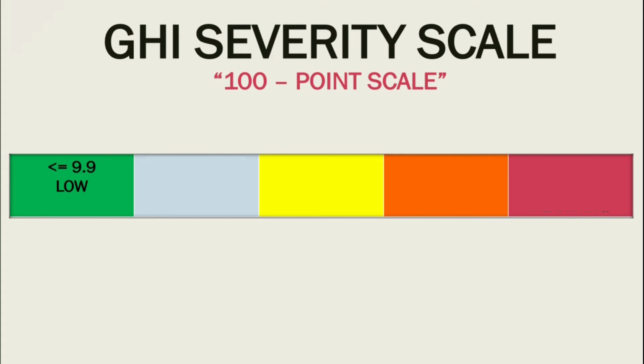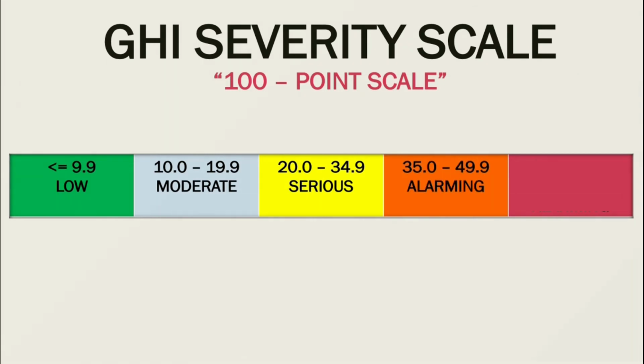The range of 10 to 19.9 denotes moderate level of hunger. Whereas 20 to 34.9 denotes serious levels of hunger. Something more than 35 or even 50 means the countries or regions are in high alarming zones. The countries which are coming in these zones have to take immediate measures to tackle this problem.